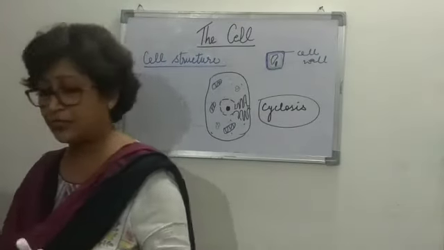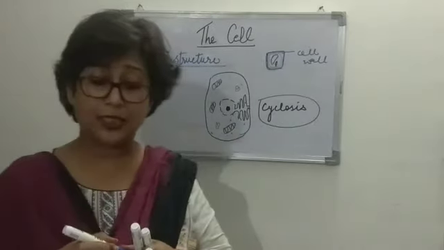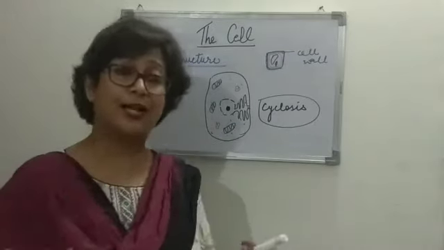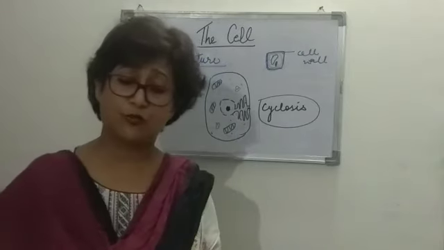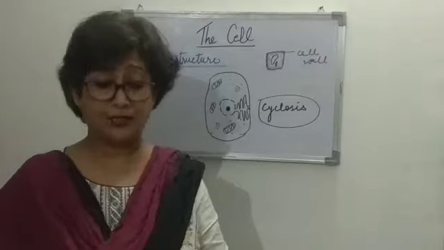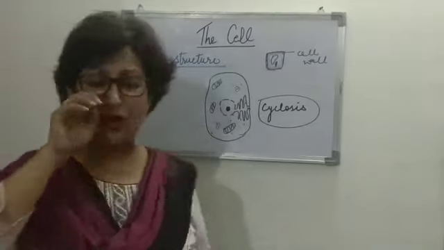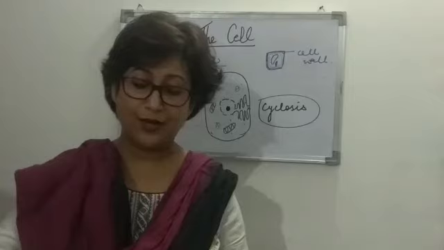The Golgi body is there, right? Now, other than that, there are many other cell organelles. There are centrioles in animal cells which are not found in the plant cells. There are lysosomes, spherosomes, peroxisomes, etc. There are plastids found specifically in the plant cells. All these cell organelles are embedded in the cytoplasmic matrix.